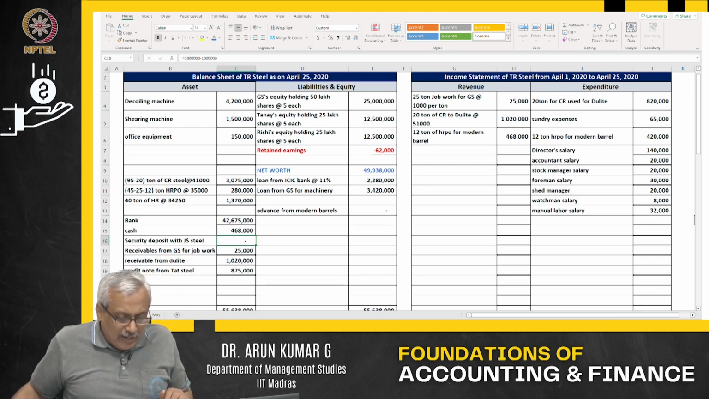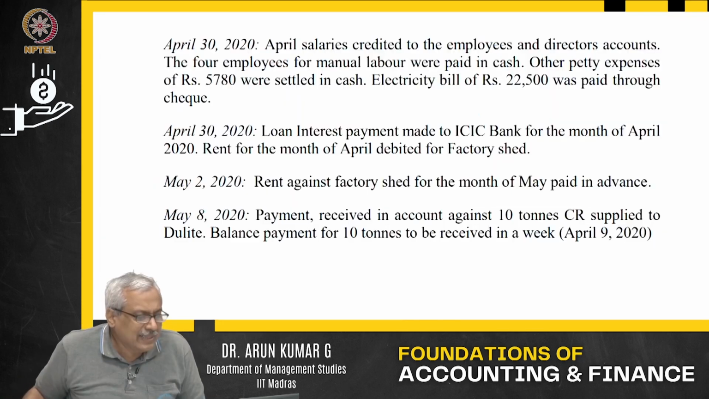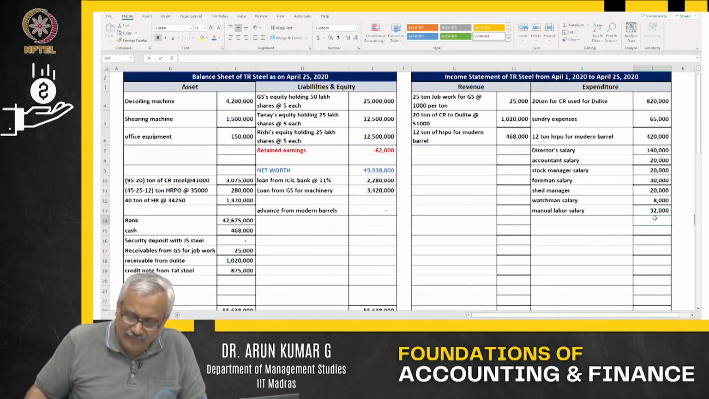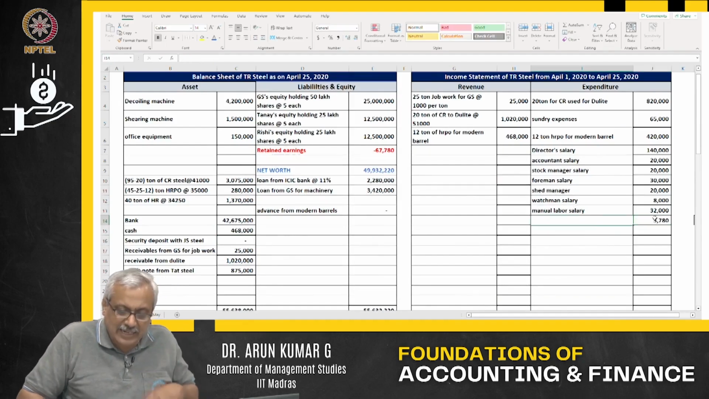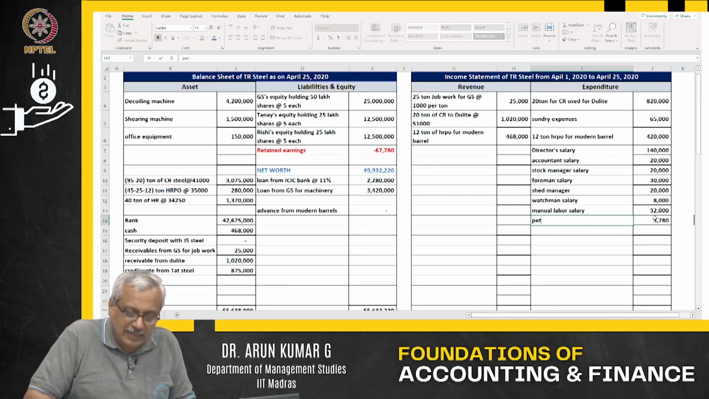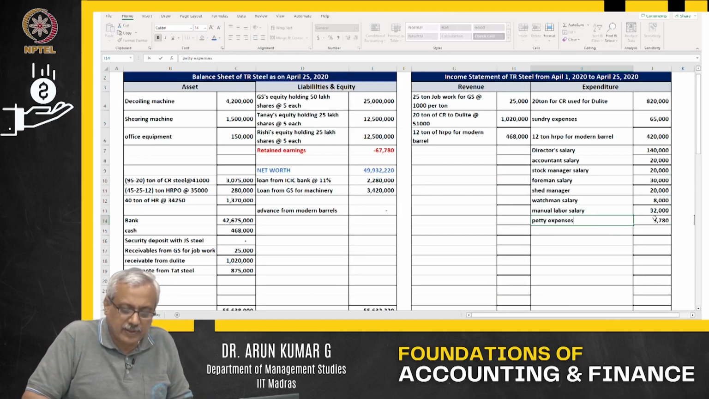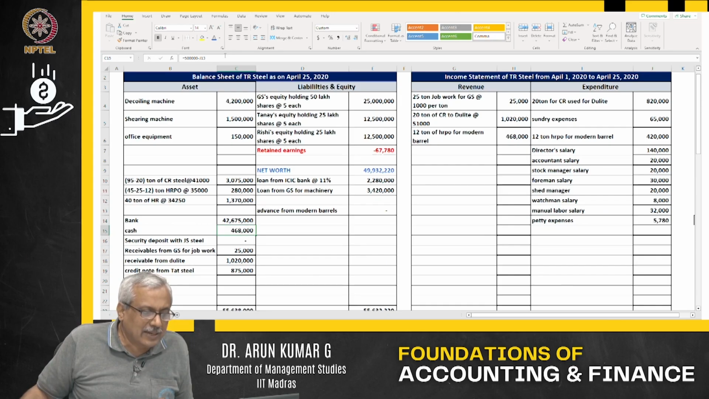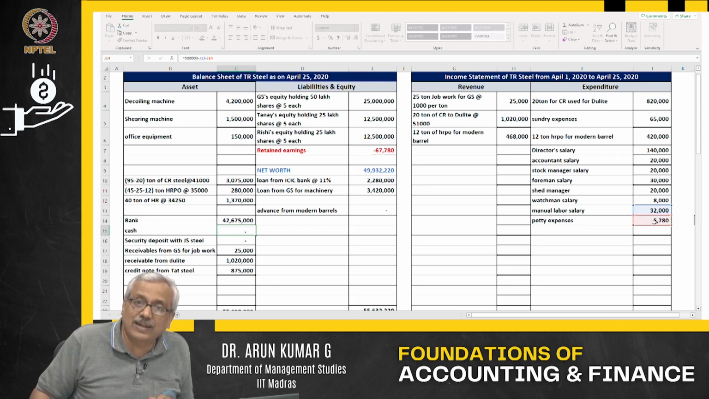Further, I am going to go back and read that statement. Other petty expenses of 5780 were settled in cash. So petty expenses of 5780 were paid in cash. That means the moment you pay in cash, my cash balance reduces. My asset is impacted, my expenditure is impacted.